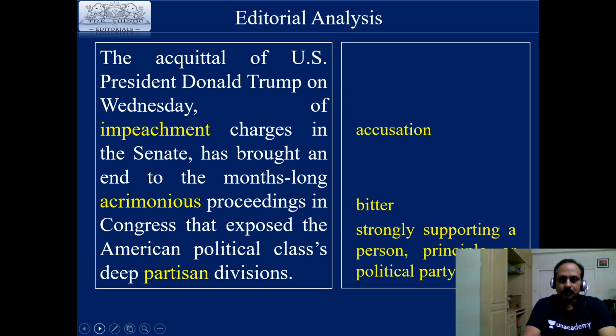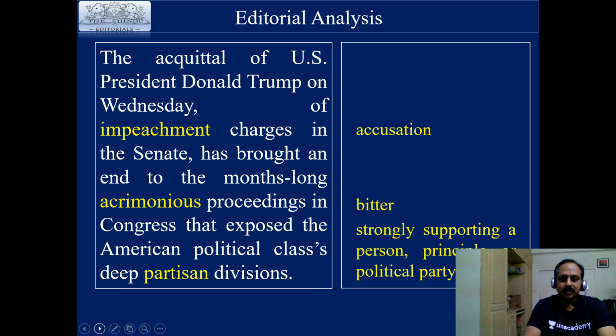So what is the impact of this? The acquittal of US President Donald Trump on Wednesday of impeachment charges in the Senate has brought an end to the months-long acrimonious proceedings in Congress that exposed the American political class's deep partisan divisions. This talks about the impact of this acquittal, and it talks about two dimensions. One, it has stopped the acrimonious proceedings in Congress. And the other dimension, it has exposed the American political class's deep partisan divisions.